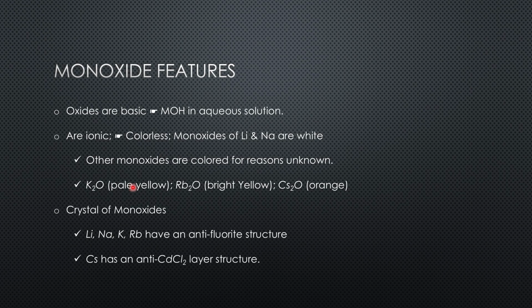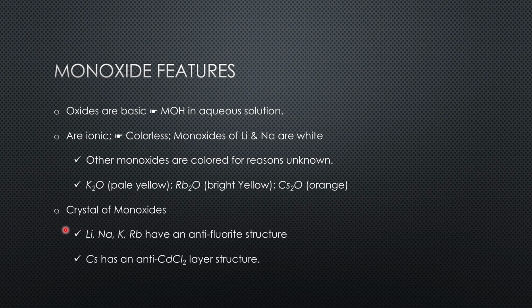Because of that, the lithium and sodium monoxides are colorless and usually white. However, there are certain exceptions like potassium monoxide, rubidium monoxide and cesium monoxide. They show certain colors, but exactly why they show color is not known. In general, since they are ionic, they shouldn't show any color.